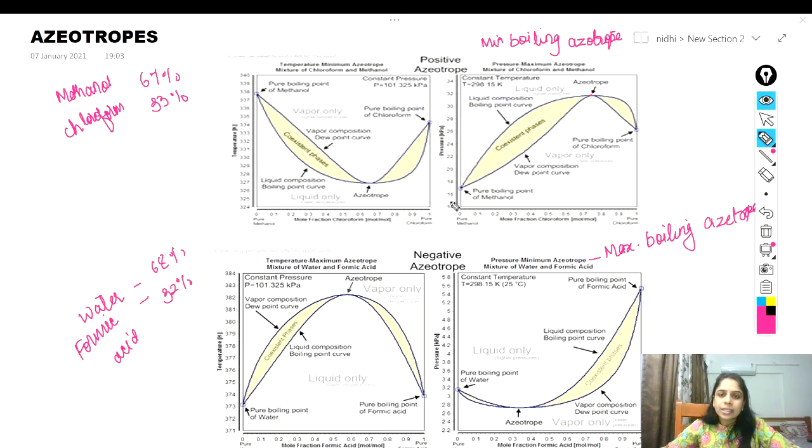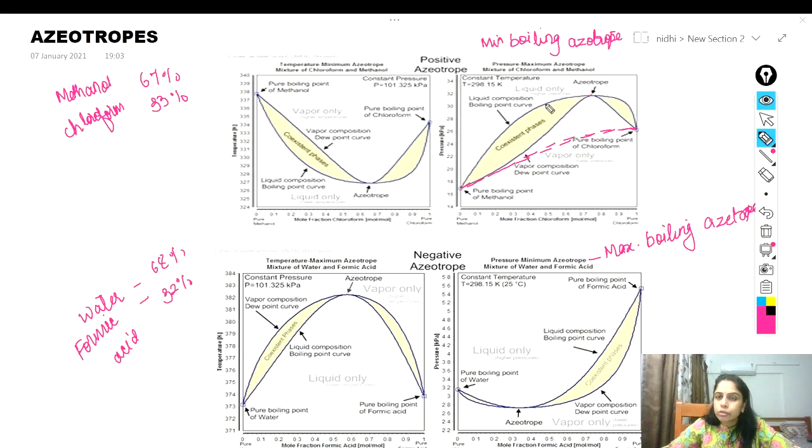So to understand this, see, we have this diagram, okay? Let me join these 2 points, and we have methanol and chloroform. Okay, so this is a straight line. Now it didn't come out very straight, but this is the straight line. What is this showing? Here we have pure methanol, and here we have pure chloroform, right? So when we raise the pressure, the temperature will also rise, right? And at one point, what will you get?